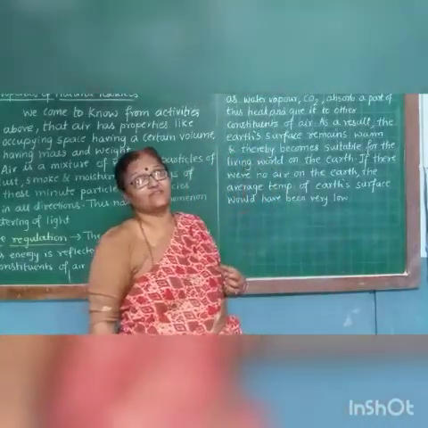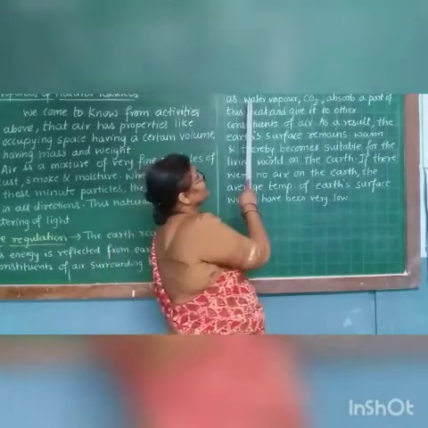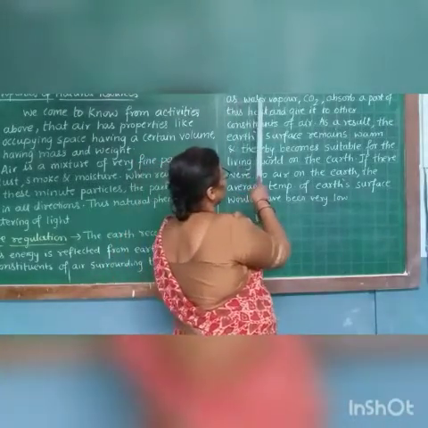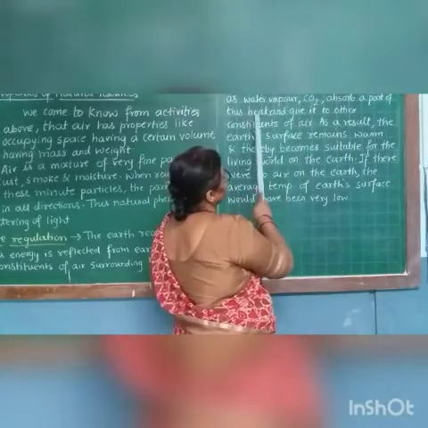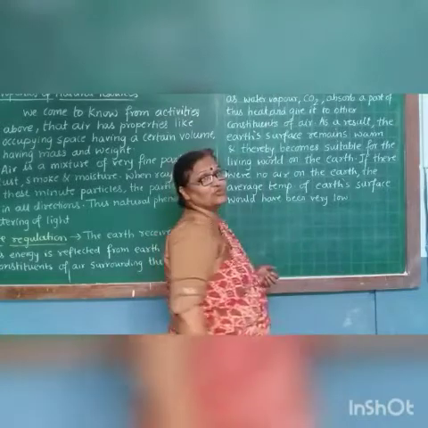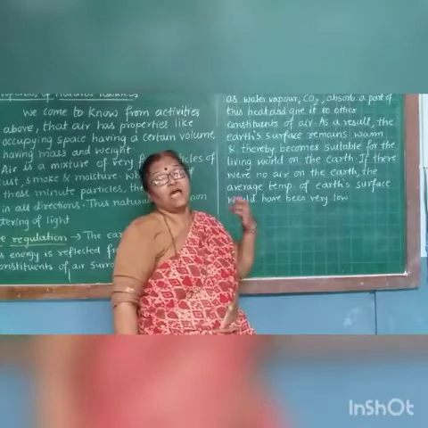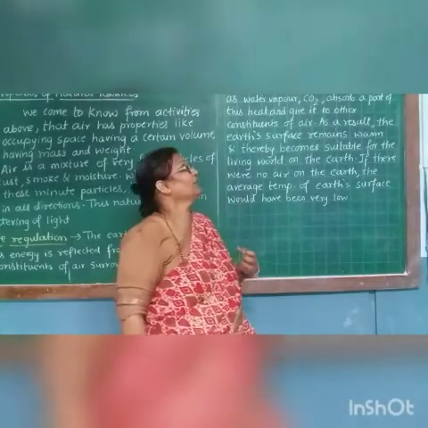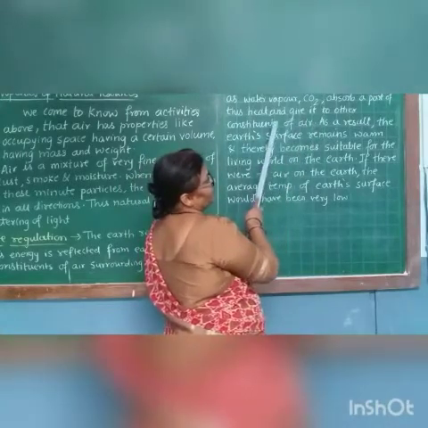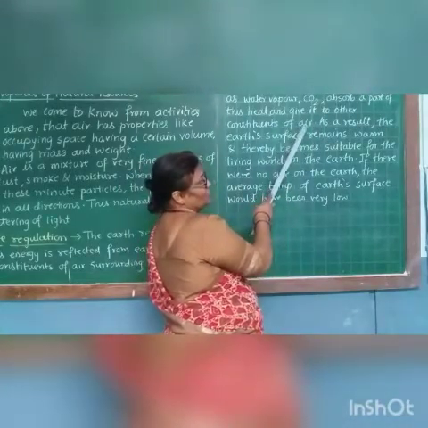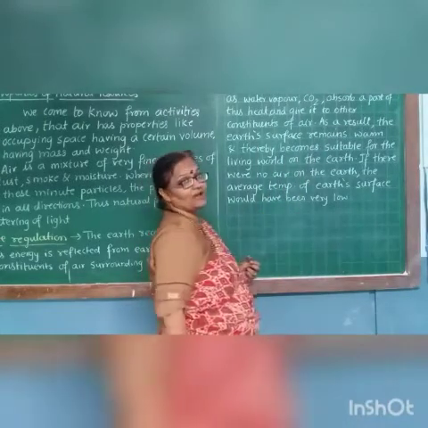They give it to the other constituents of the air. As a result, the earth's surface remains warm.